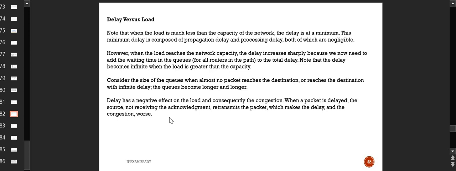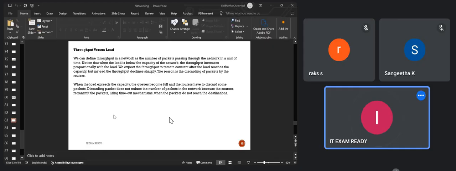So the sender will think the packet is not arriving at the destination. So after a certain point of timer, it will retransmit the packet. So there will be duplicacy of the packets in the network. And due to this, the congestion in the system, which was already very bad, will become even worse. So this is the thing that happens, and this is the relation between the delay and the load. As the load increases, the delay will be introduced, and the congestion situation will be dire. Is this okay? Delay versus load. Yes or no?